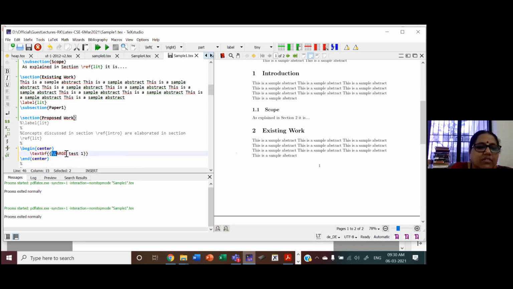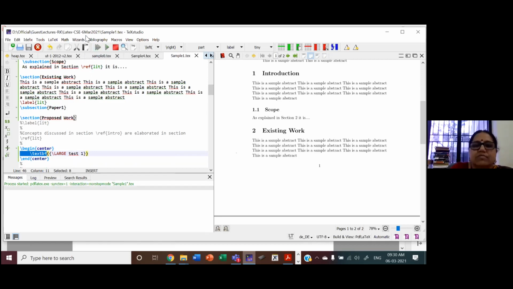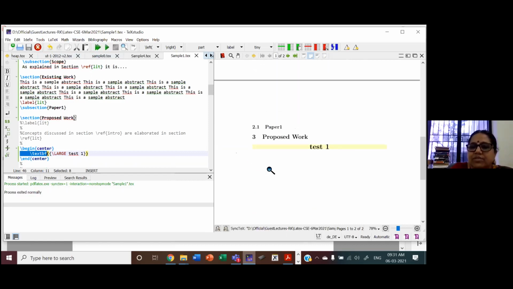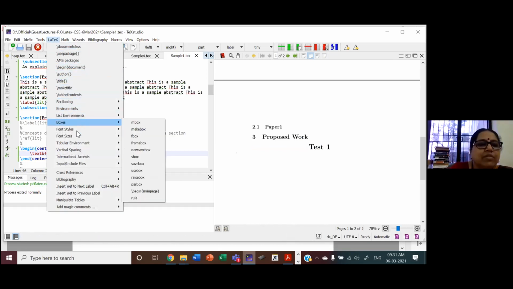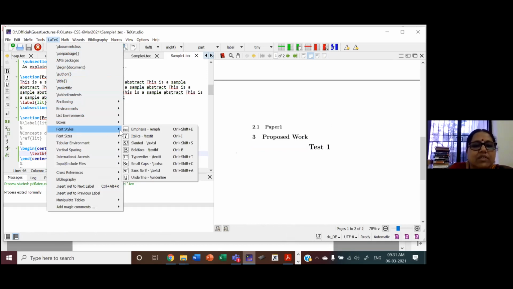So this class is to make the font size larger, and this class text BF boldface. This is to make it bold. See, something like this, capital. So it is in boldface in the center, and the font size is bigger. So you can see here in TeXstudio, you have all environments available, styles available. See here, these are the font styles.